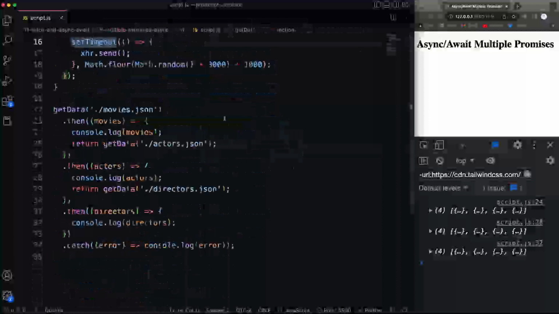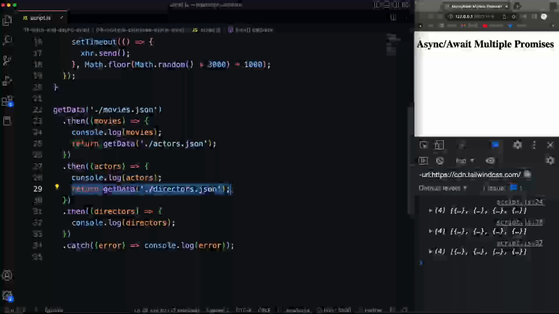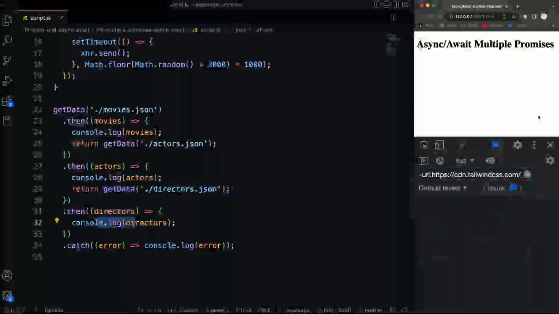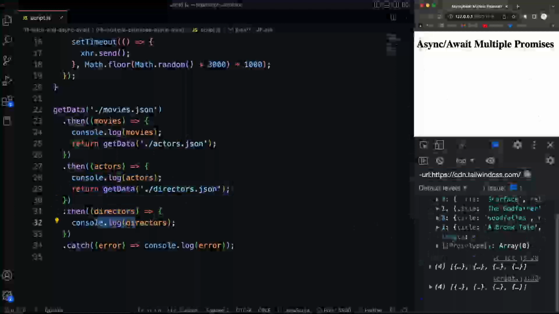And then the way that we handled it was by calling getData, which returns a promise. We passed in this movies.json file, and then we called .then because it returns a promise. And then we returned getData again with actors, which made it so that when we chain on another .then, we get those actors, console log them, return getData again with the directors. So in the next .then, we got the directors and log them. And the result, if I reload the page, it's going to get the data from these files in the correct order. Each one will be between 1 and 4 seconds. So we have the movies, then we have the actors, and then the directors.